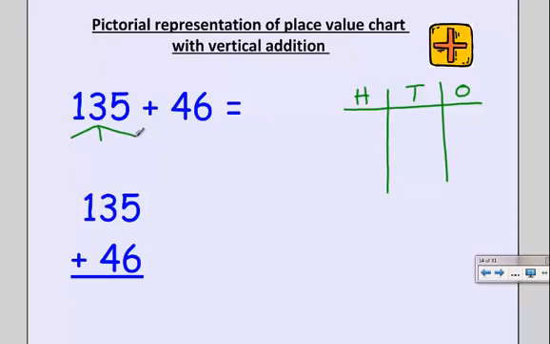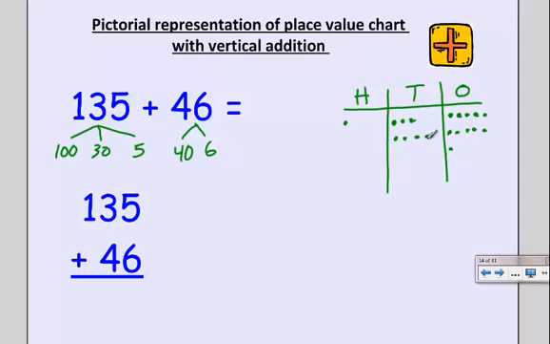So 135 is made up of 5 ones, 3 tens, and 1 hundred. So when I go to my place value chart, I'm going to represent them that way. 5 dots go in the ones column, 3 dots go in the tens column, and 1 dot goes in the hundreds column. I can separate these. I don't have to, and in fact I won't this time. That 46 is made up of 6 ones and 4 tens. So now when I go to my place value chart, I'm going to draw in 46. So 6 ones. Again, I make a group of 5, and then 1 more, and 4 tens.